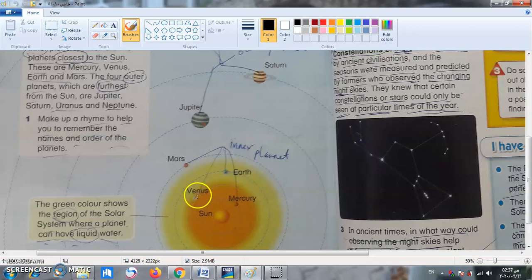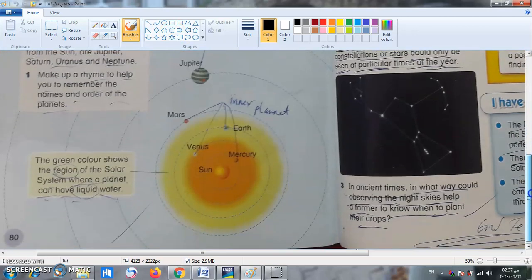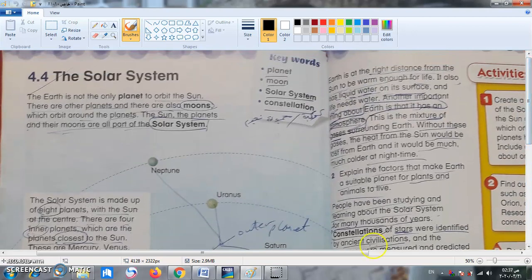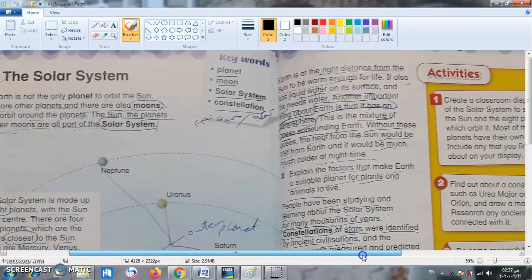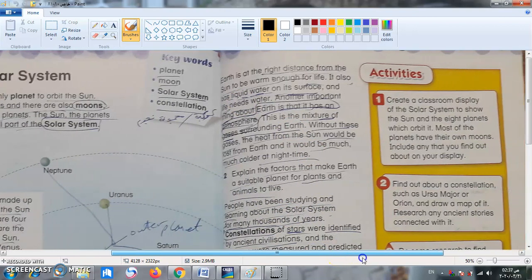Mercury, Venus, Earth, Mars, Jupiter, Saturn, Uranus and Neptune. Okay, what about here? The next page we would like to read to finish. He said Earth is at the right distance from the sun.